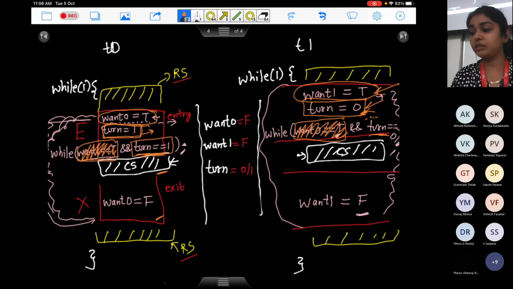Now, there are some things here. First of all, as of now, we have done it only for two threads, T naught and T1. What if I want one more thread, T2 here? Or let's say there are 10 threads. Still, you can use the same logic and extend it for 10 threads, but this code is going to become a whole lot more complicated if you want to implement this for n threads. There is one more problem with this. These kinds of solutions are called software-based solutions to synchronization. Basically, you are writing some more code in your code so that synchronization is achieved.